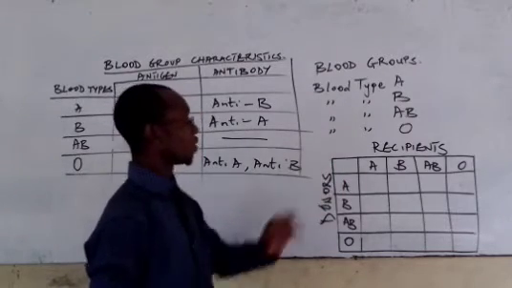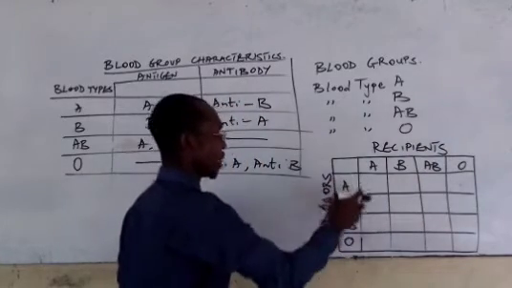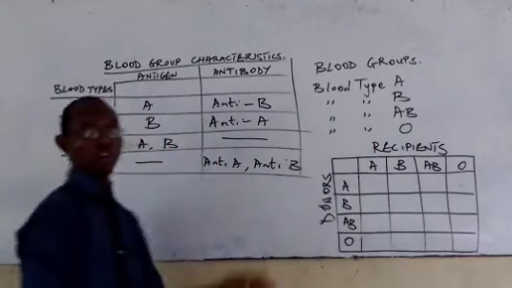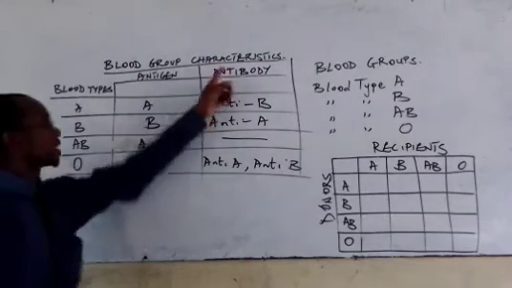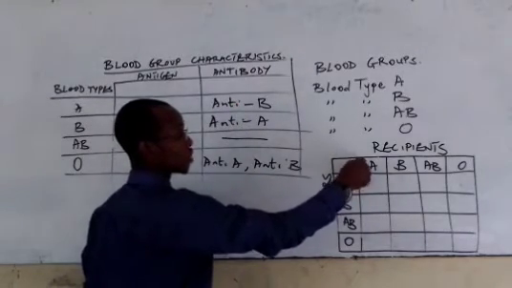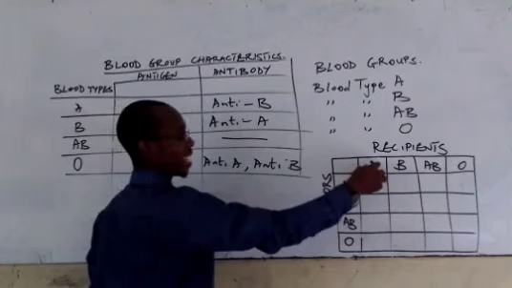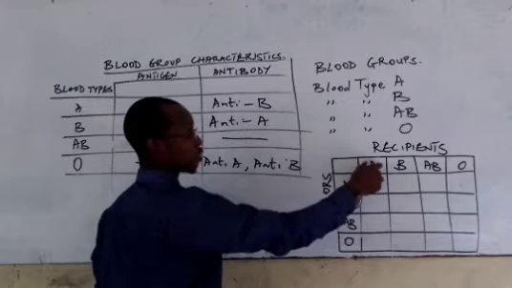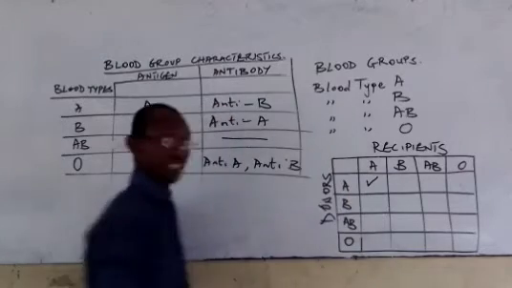So look at this now. We already said this here, the A, B, and O here, they are the recipients, while we have the A, B, and O as the donors. In this scenario, A wants to donate to A. So if we come back to this chart that we had here, we said that A has antigen A, but it is against B. Now look at this. A has the same antigen with this recipient, this is A, but it is against B because it has anti-B antibody. Since this A does not have anti-B, because what we have here is A, it's not B, it is not definitely going to be against this one. So we have what? A being able to donate to A, so we say this one is possible.